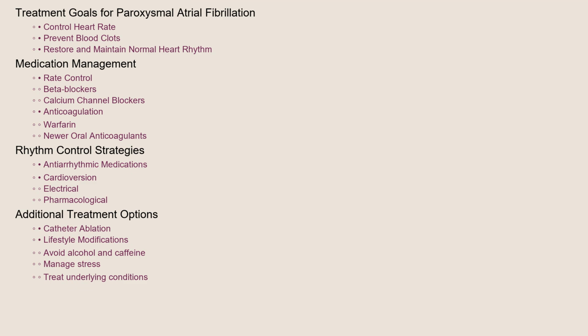Rhythm control strategies include antiarrhythmic medications, which attempt to convert the heart back to a normal rhythm and maintain it. Cardioversion, either with electricity or medication, can also be used to restore normal rhythm. For some patients, catheter ablation, a procedure that destroys the areas in the heart causing the abnormal rhythms, may be recommended. Lifestyle modifications such as avoiding alcohol and caffeine, managing stress, and treating underlying conditions are also important.